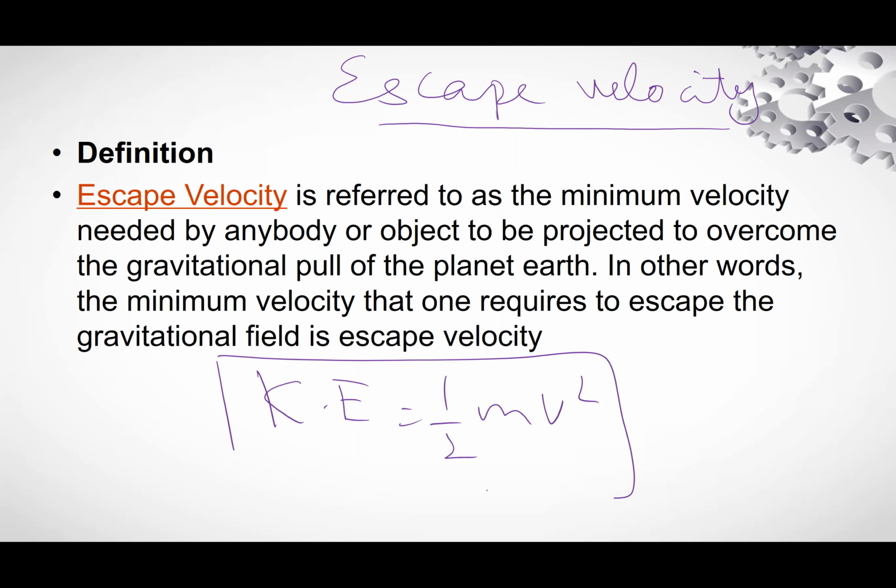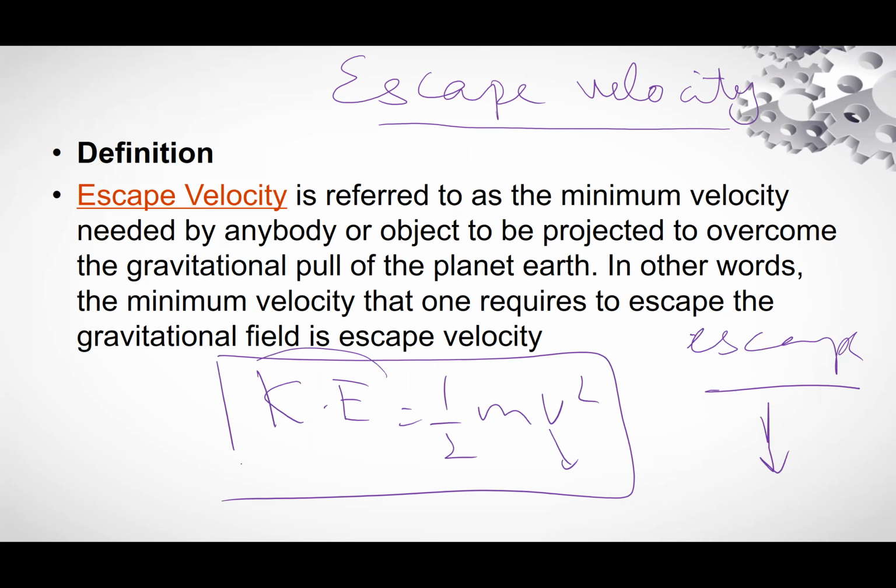If you give energy in the form of kinetic energy, equal to half mv square, so that the body just escapes from Earth's gravitational field, then the velocity given is called escape velocity.